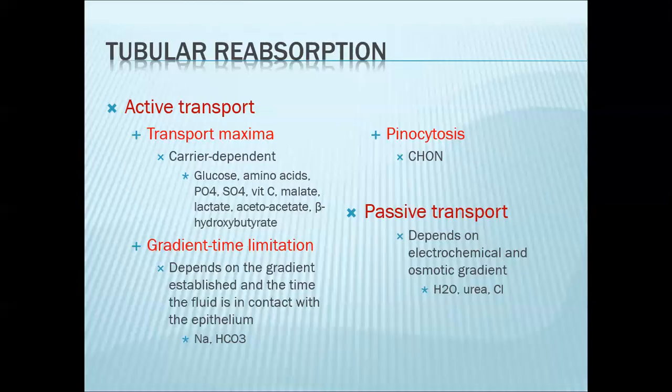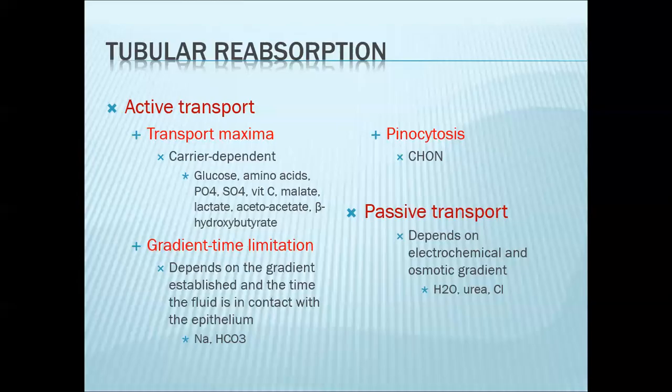When you saturate your carriers, let's say your glucose carriers, your SGLT1 or SGLT2 transporters, your GLUT1 or GLUT2 transporters, then your reabsorption rate becomes constant at maximum.